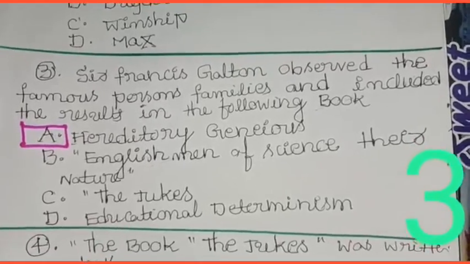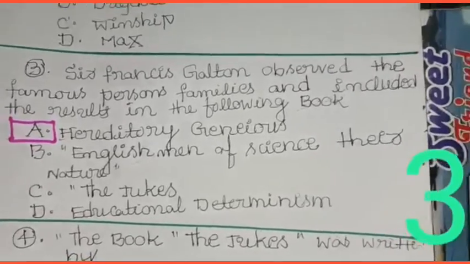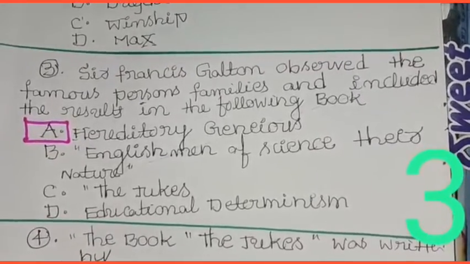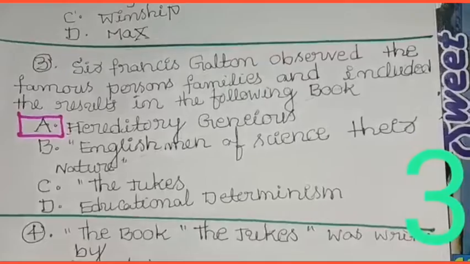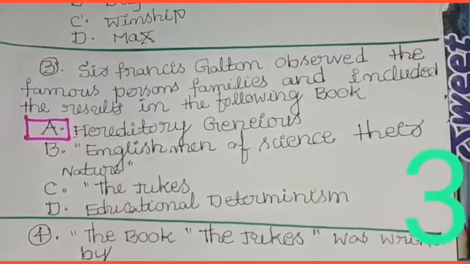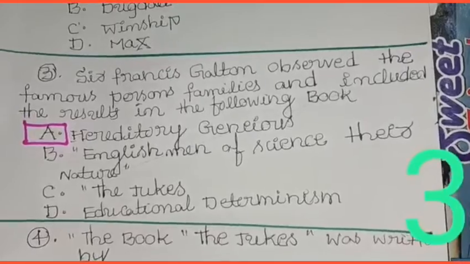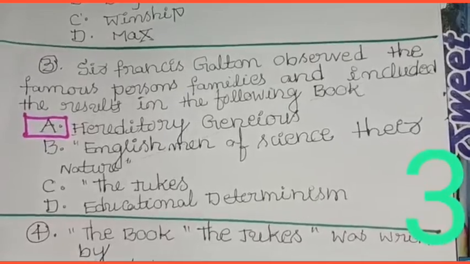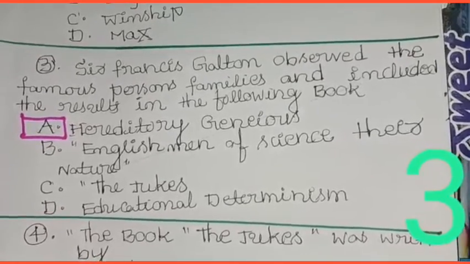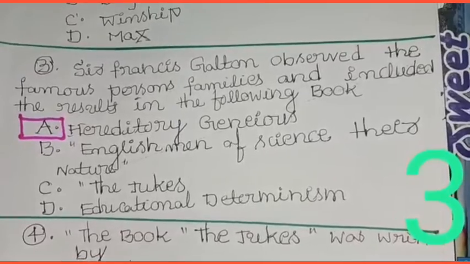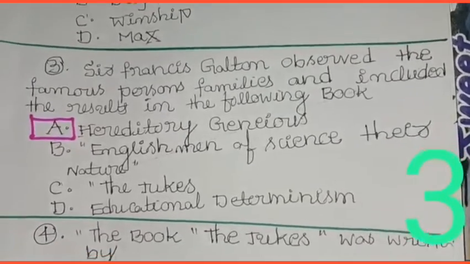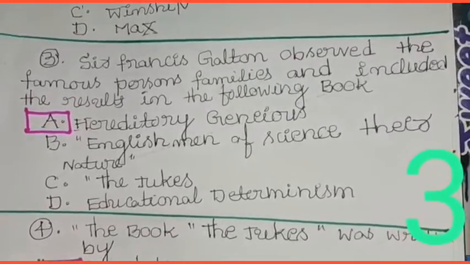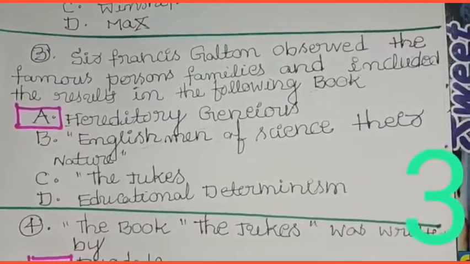Next, question number 3. Sir Francis Galton observed the famous persons' families and included the results in the following book. A. Hereditary Genius, B. English Men of Science and Their Nature, C. The Jukes, D. Educational Determinism.